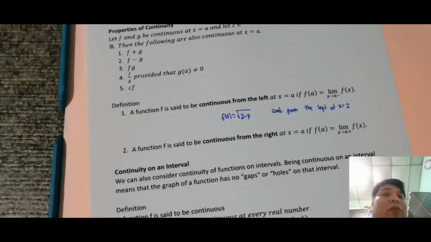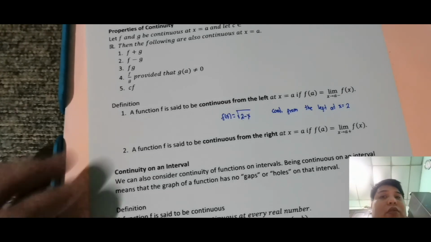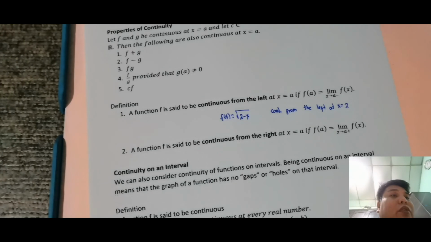Ganun kasimple. So similar din ang case dun sa number 2. So continuous from the right siya pag ganyan. Okay, ganun yung in-explain ko dito. So may encounter ka ng ganyan, so dapat maging specific ka minsan sa sagot mo. Okay, so hindi porket nakita, hindi equal. So, baka maaari continuous siya from the left or continuous siya from the right.